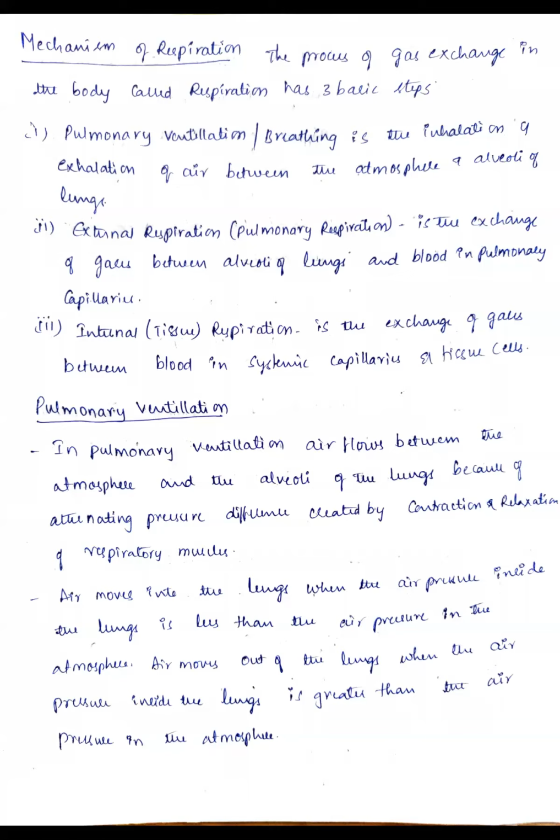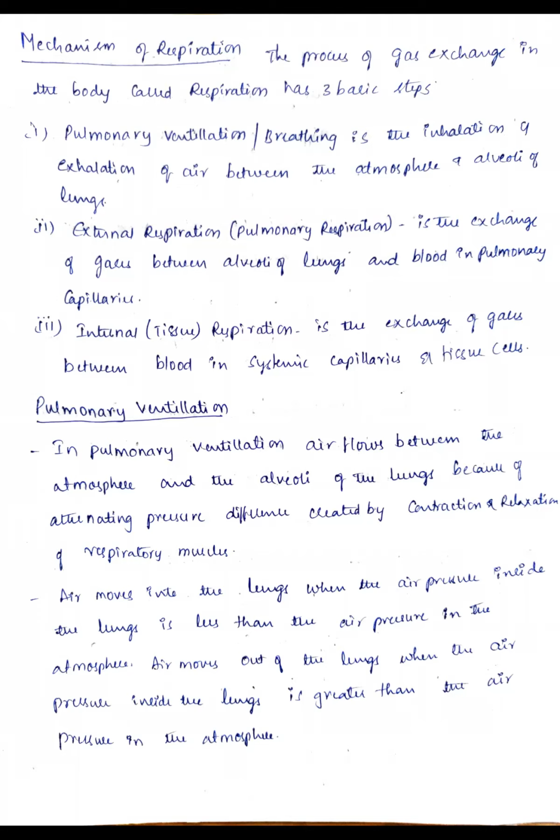And next, coming to the internal respiration, it is the exchange of gases between the blood in the systemic capillaries and the tissue cells. Finally, the exchange of gases from the blood capillaries into the tissue cells, you will call it internal respiration. For this mechanism of respiration, mainly these three basic steps are involved. We'll discuss one by one these different steps. First, we'll see about pulmonary ventilation.